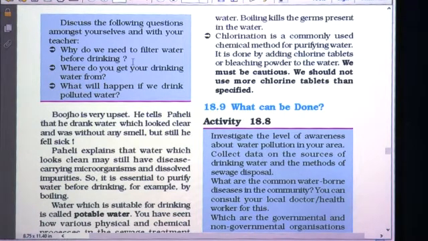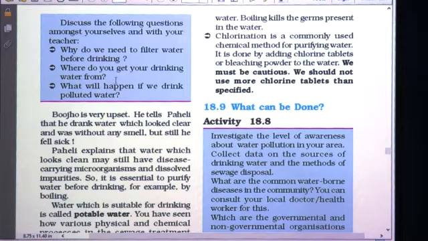The first question is, why do we need to filter water before drinking? Because water which is full of dust particles and impurities is unfit for human health. Thus we need to filter water before drinking it, isn't it? If the water is not filtered, then it may contain dust particles and different impurities which are not good for health. So we need to filter water before drinking.